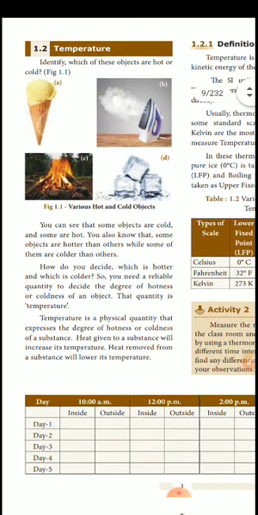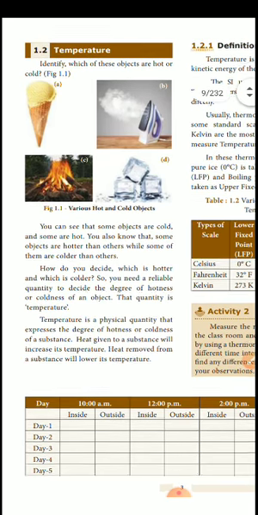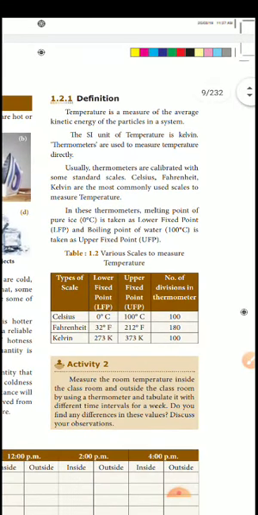So next is temperature. Temperature is a physical quantity that expresses the degree of hotness and coolness of a substance. Heat given to a substance will increase the temperature. Heat removed from the substance will lower the temperature. I already told this in the last live class for the definition.